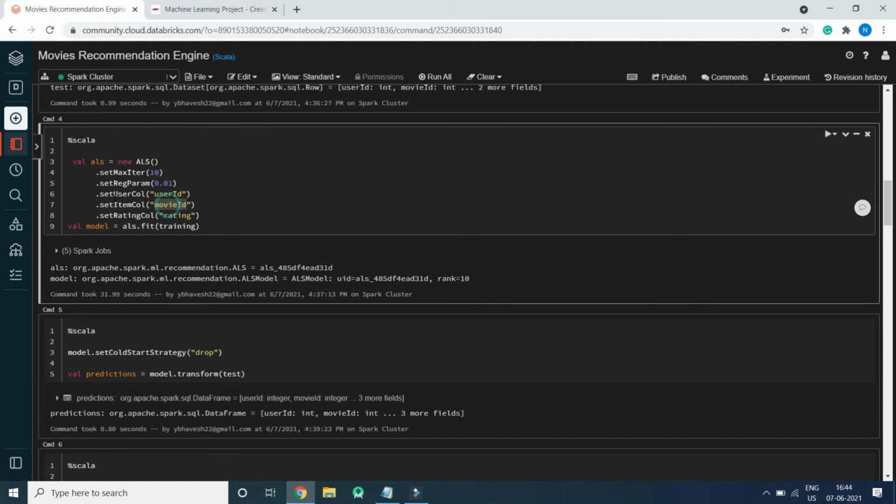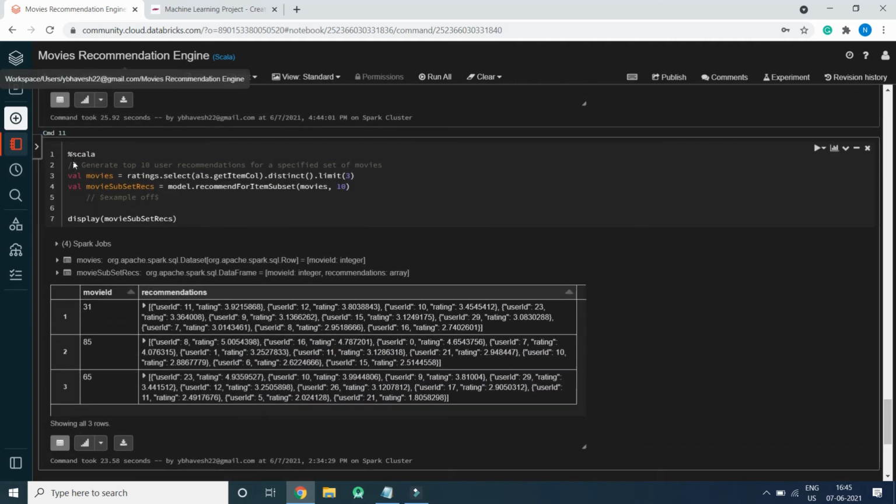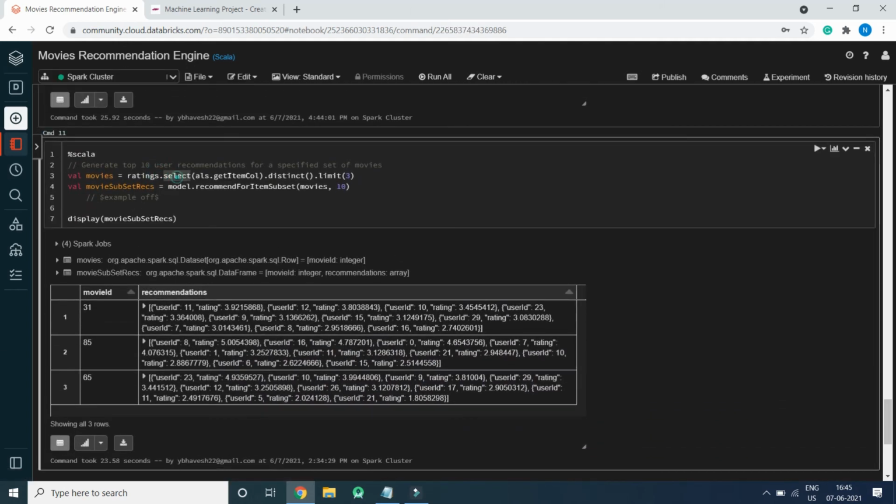Item column is for movies, user column is for user ID. So the same thing we are passing over here: select als.getItemCol distinct limit 3.